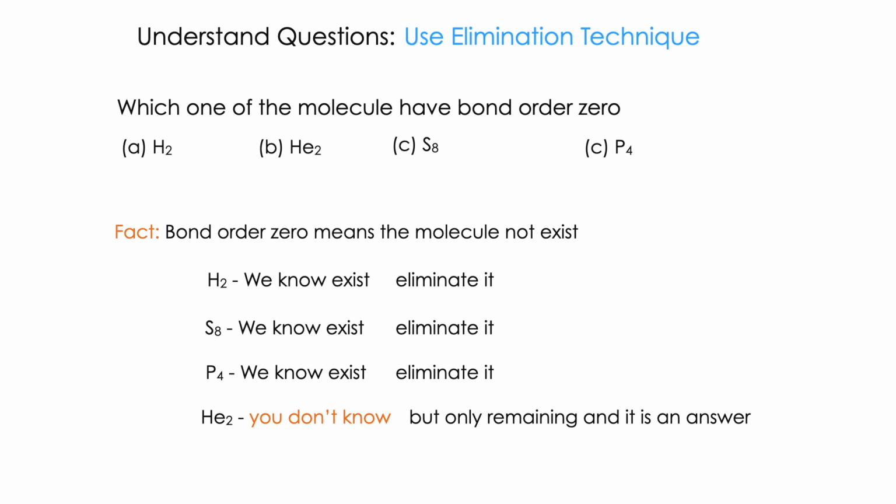Next thing is S8. It is sulfur. Everybody knows it exists. It is a zigzag structure. So it cannot be the answer. Then phosphorus. We know red phosphorus, black phosphorus and white phosphorus all have P4 architecture. So it exists. For the remaining one we don't know, but it is the only choice you have. So the answer is B, helium.